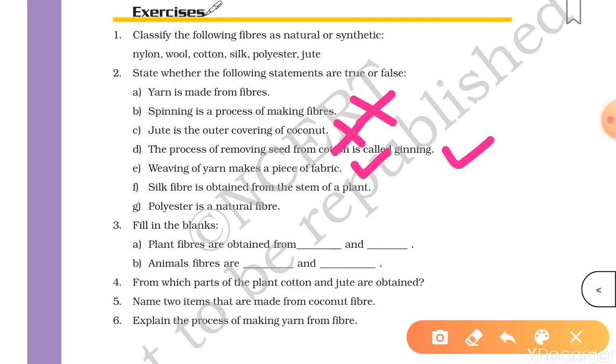Silk fiber is obtained from the stem of a plant. This is wrong because I have told you silk fiber is obtained from silkworm. So this statement is incorrect, false. Polyester is a natural fiber. This is also a false statement because it is a synthetic fiber.